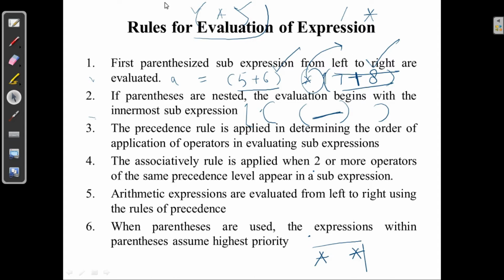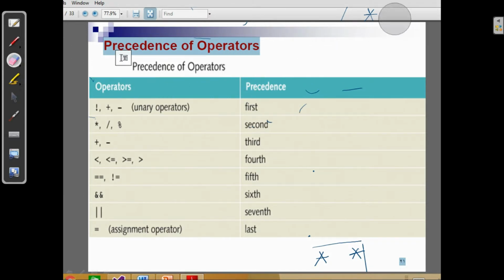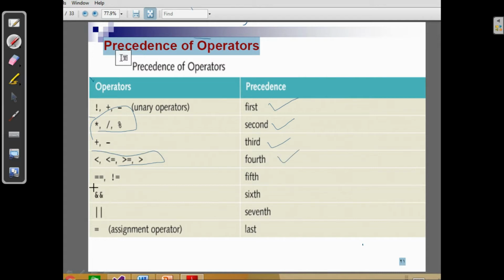The precedence rule says, okay, just a minute. So this is precedence of operators. For example, not, plus, minus. If we are talking about unary operators, then unary operators will be evaluated first, then multiplication, division, and modulus operators second, then plus and minus third, then relational operators are fourth precedence, then equal to and not equal to relational operators are fifth, then AND is sixth, OR is seventh, and last precedence is for the assignment operator.